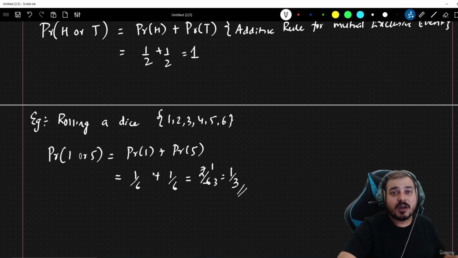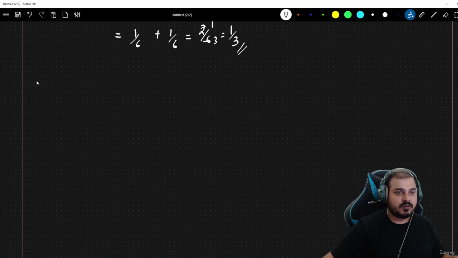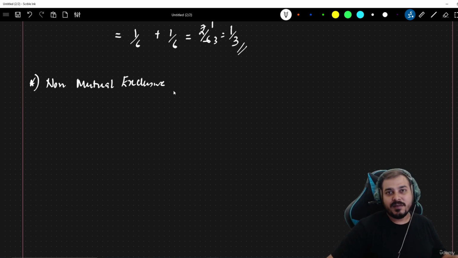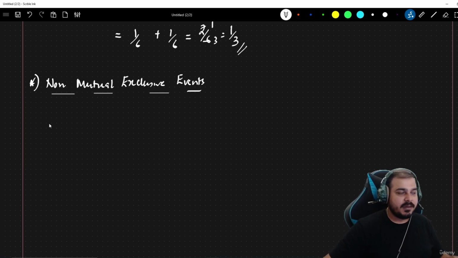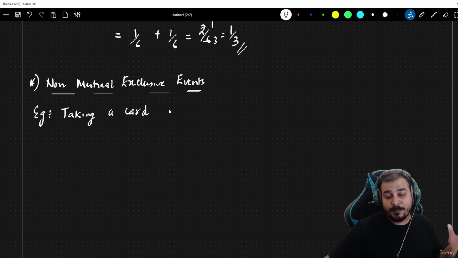Now what about a non-mutually exclusive event? So let's take the next topic, non-mutually exclusive event. This event basically says that two events can occur at the same time, right? Now let's consider some examples. Let's say that we are taking a card from a pack of cards, or from the deck, you can say.